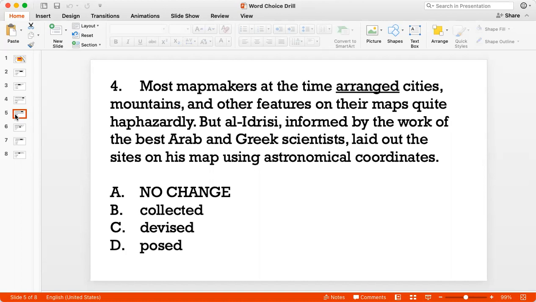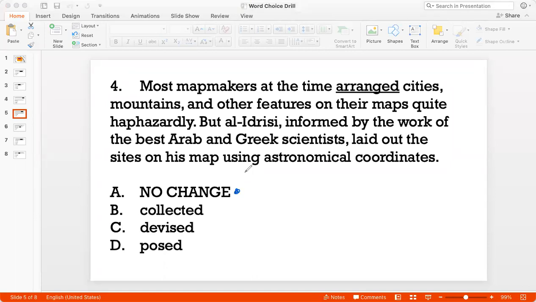So when I read the sentence, then the word arrange makes sense in the context, because I'm trying to kind of put the different items on the map, right? I'm trying to kind of showcase that these are the things that the map should have. So I'm arranging cities, etc. So I like option A, the way it's written. So I'll keep that for now.